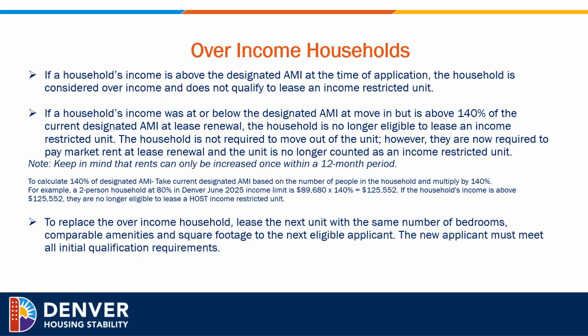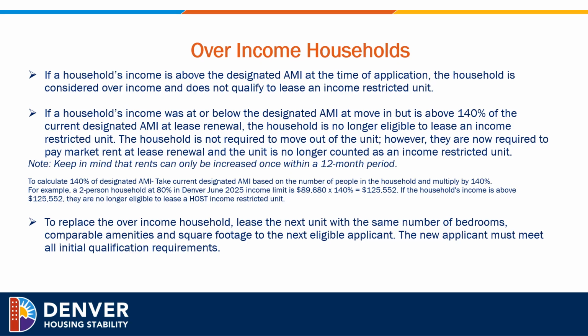The household is not required to move out of the unit. However, they are now required to pay market rent at lease renewal, and the unit is no longer counted as an income restricted unit. Please keep in mind that rents can only be increased once within a 12-month period.